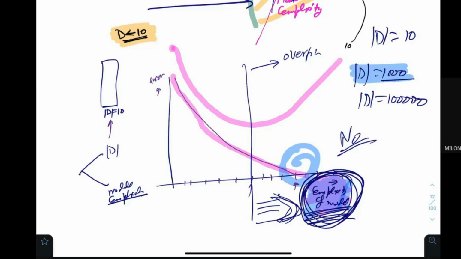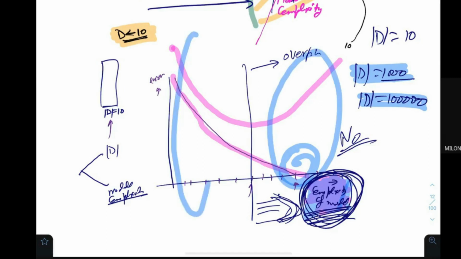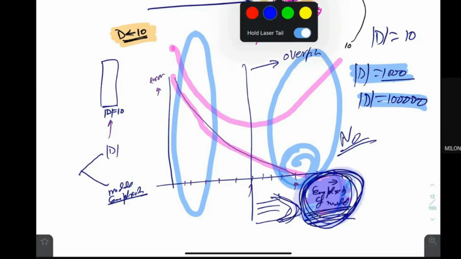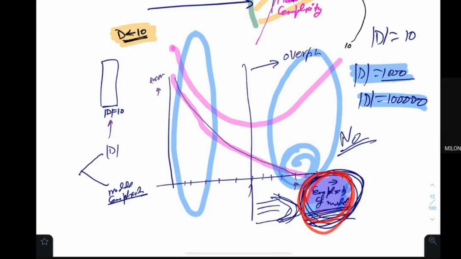It means that if a sufficient number of training examples are there, then essentially I would not be in this particular area; I would be in this particular area. Does it make sense? To go into the overfitting area, we need very high complexity. But when the training examples are very large, then we cannot have that much complex a model. So I would be in this particular area. I would not be in the overfitting area.